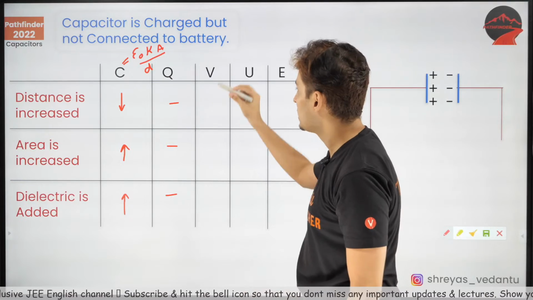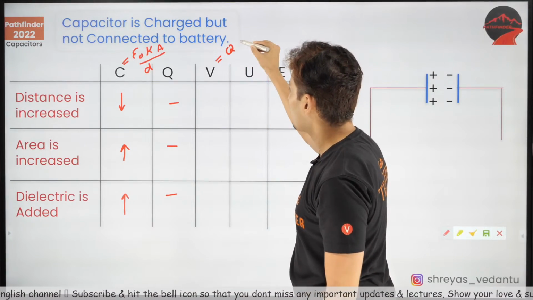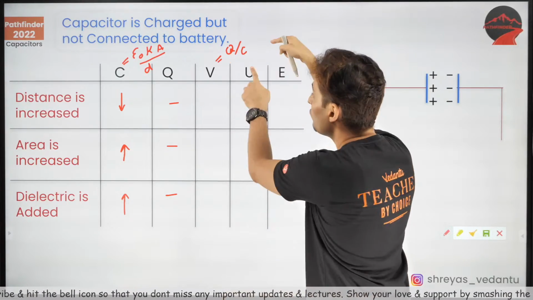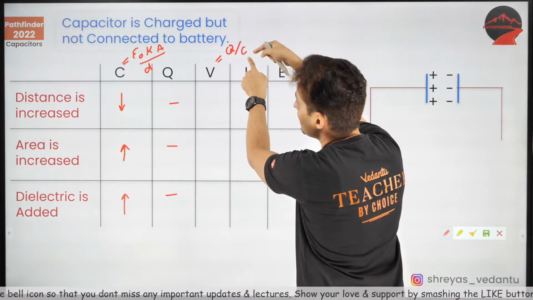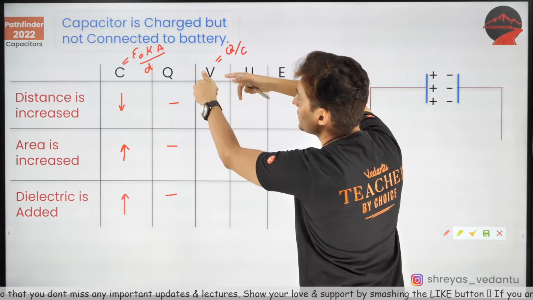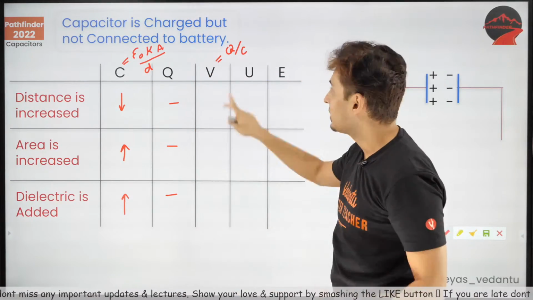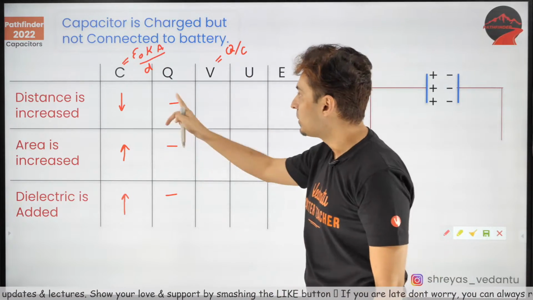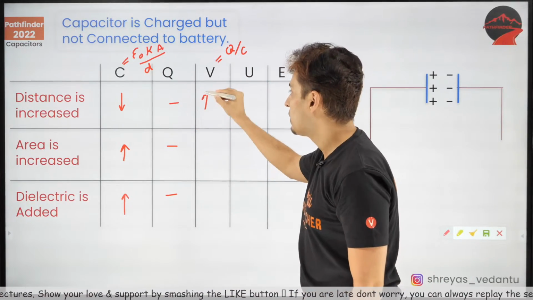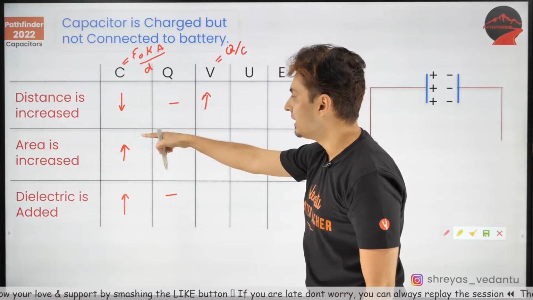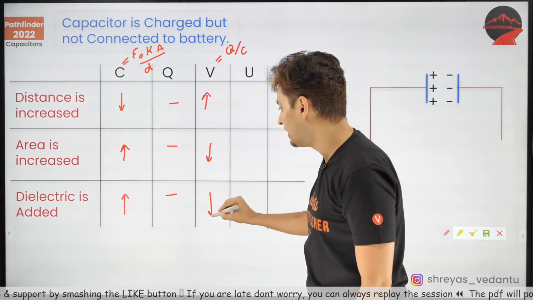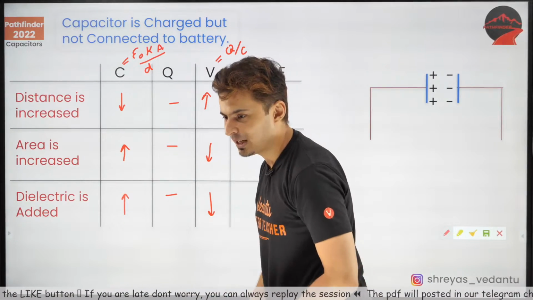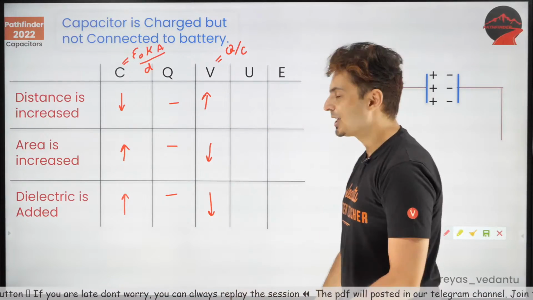Then voltage. V is Q by C because Q is CV. So V is Q by C. Whatever happens to capacitance will be exactly opposite to what happens to voltage because they are inversely related. Charge is constant. So if C decreases, voltage will increase. If C increases, voltage will decrease, and decrease over here. Is that clear? Everybody getting it? Very good, Neetu. Very good. Following up and catching up with me.